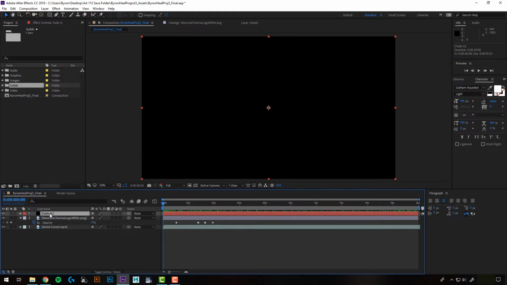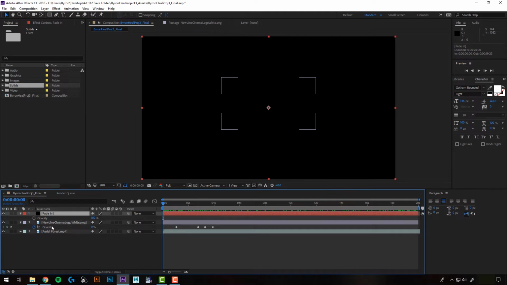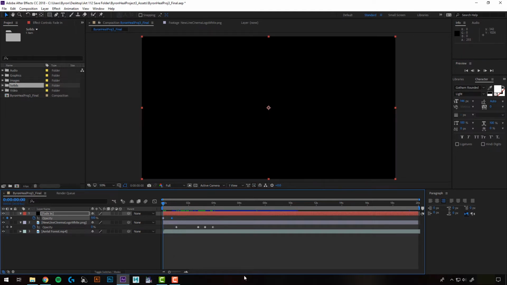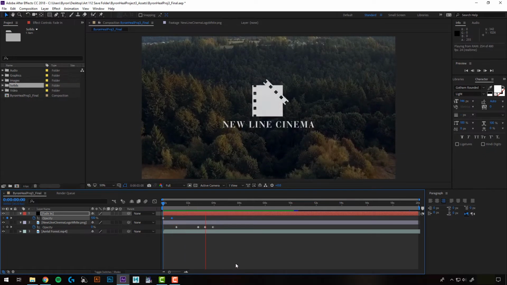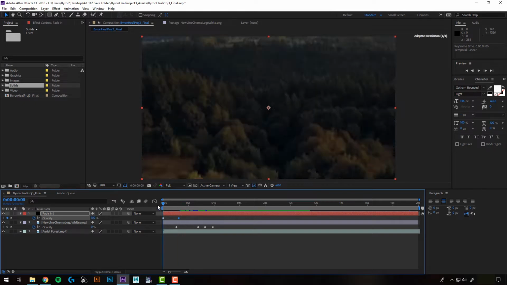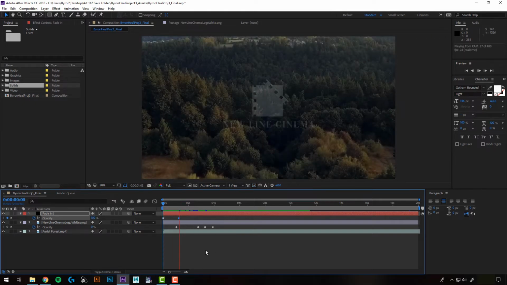So with it selected, I'll just hit T to open up my opacity. And I want it to start at full 100% black, so I'll set my first keyframe there. And then I'll just scroll forward a bit, and I'm going to bring that down to 0. And now when I hit play, it should fade in. Alright, so we have this nice little fade in at the beginning. That can maybe be a little longer, so I'm just going to bring that key over. Yeah, I like that fade.